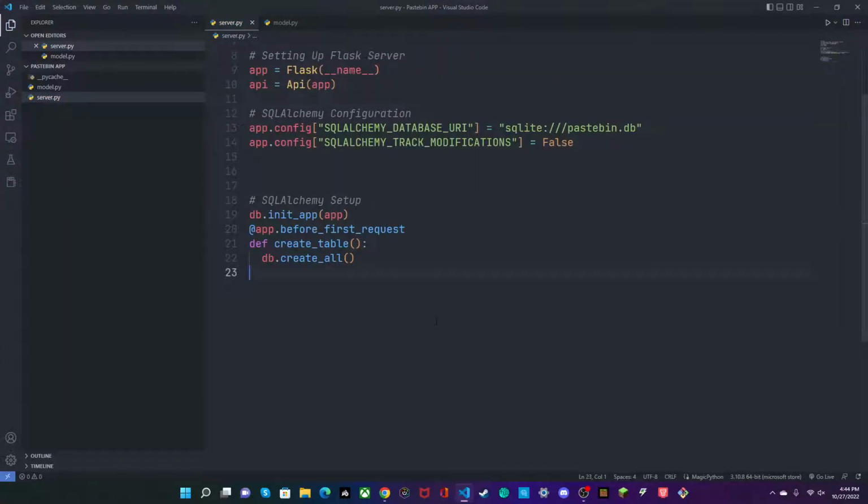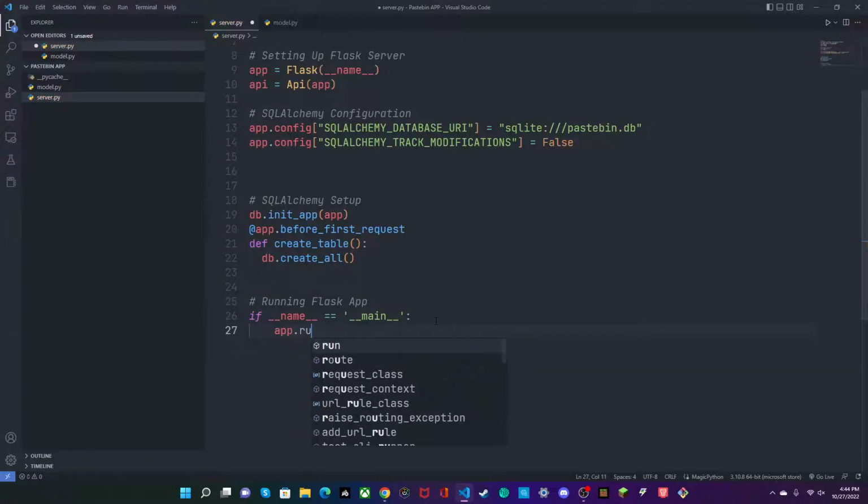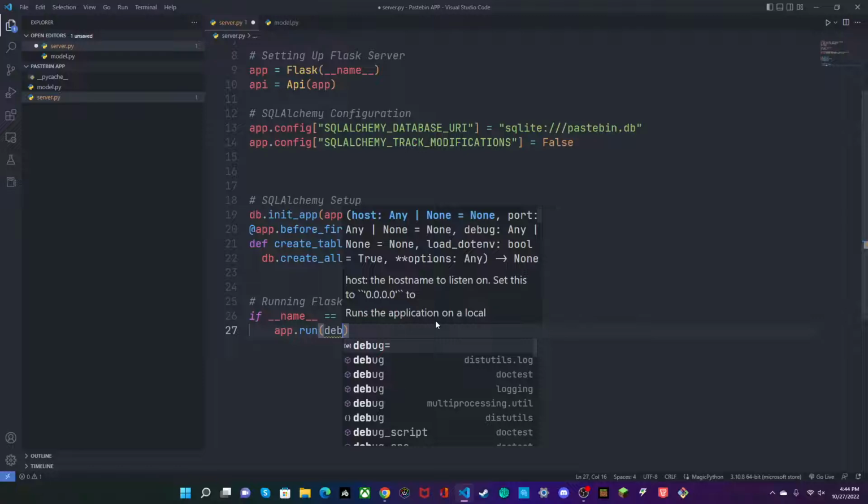And now that we have this, let's run our app. So running Flask app. So we'll say if __name__ equals __main__, then we'll do app.run(debug=True).